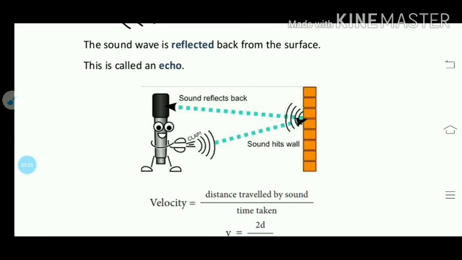Conditions for hearing an echo: there are a few conditions. An echo is heard only if the distance of the person producing sound from the rigid obstacle is long enough to allow the reflected sound to reach the person at least 0.1 second after the original sound is heard.